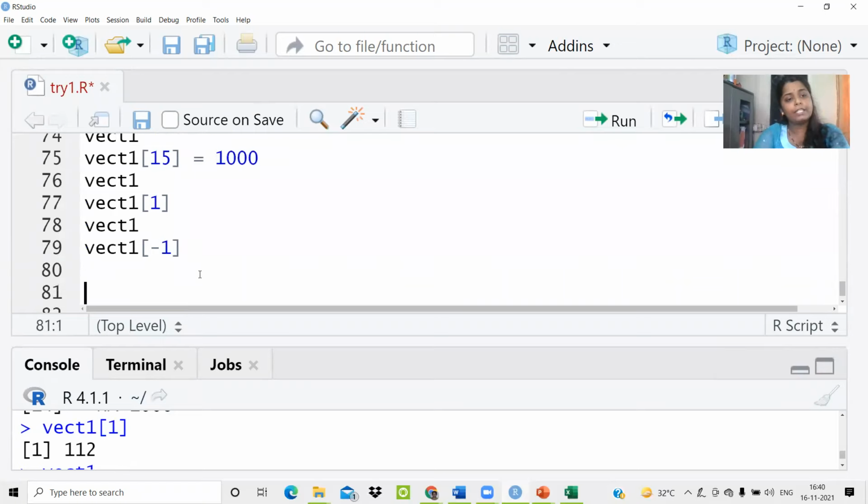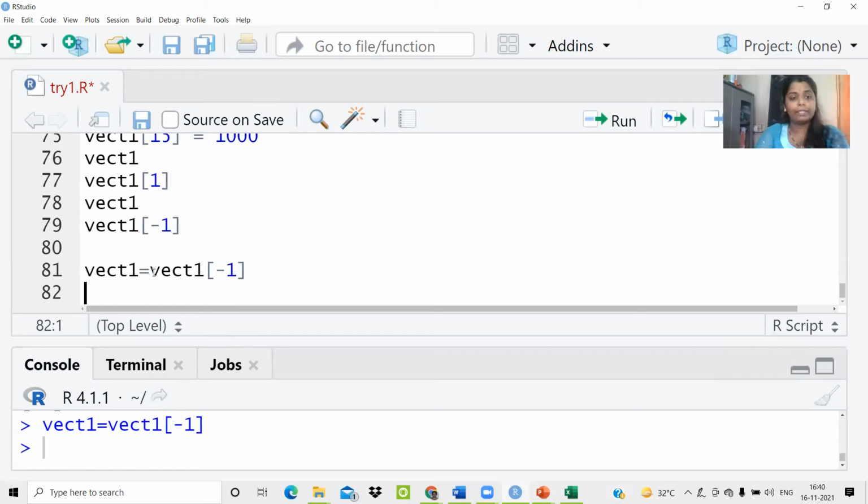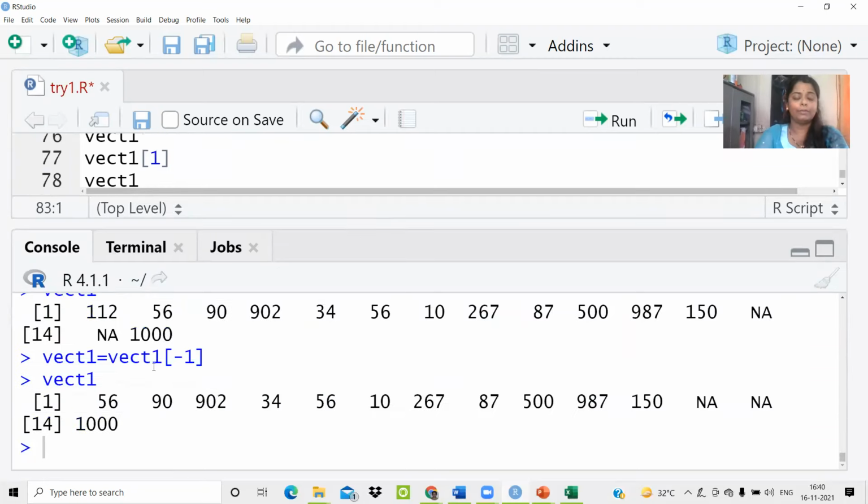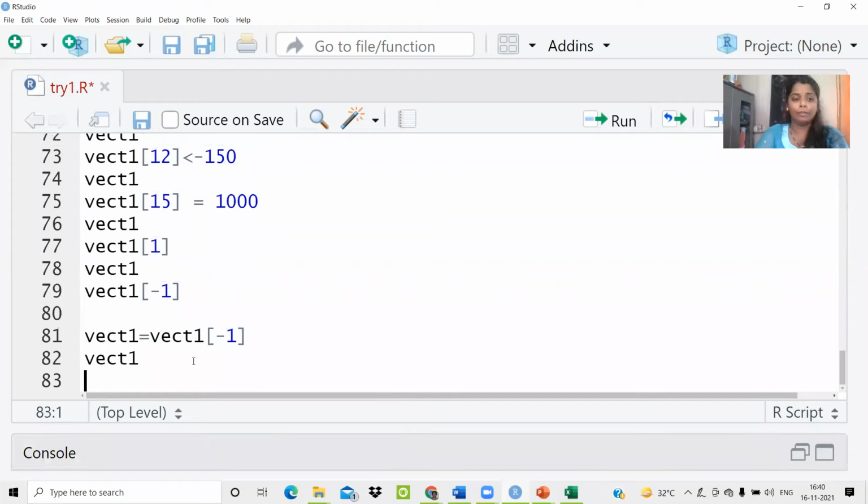So how to remove a certain index permanently? Suppose you want to remove that 112 permanently from vect1, you'll say vect1 is equal to vect1 -1. What will happen due to this? Whenever you write like this, you are saying exclude the first element, and whatever is the result, store that result inside vect1. Vect1 was already having some entries previously; all those entries will be overridden by this answer. That is, you exclude the first index, and whatever the remaining entries are will override the original vect1. And that's why now if you run your vect1, you'll find that the entry 112 is now permanently removed from that vector.